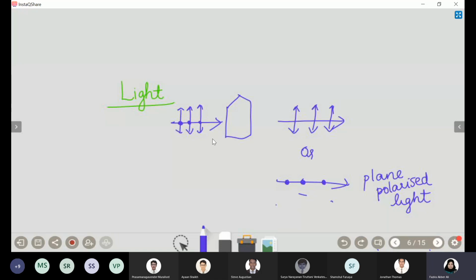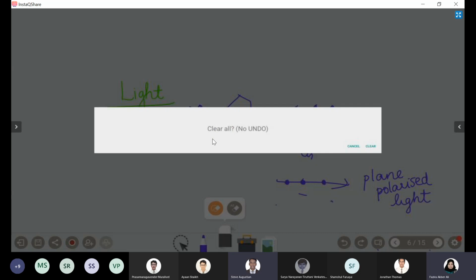Can we predict which one they'll absorb? Yeah, that depends on the crystal. There are different crystals, so based on the crystal, you can predict whether it will absorb electric or magnetic radiation. So we need plane polarized light. What is the importance of plane polarized light? Am I clear on what plane polarized light is? Can you explain what plane polarized light is again?